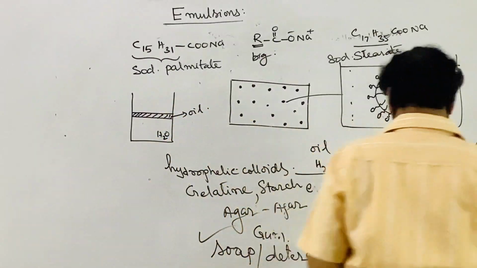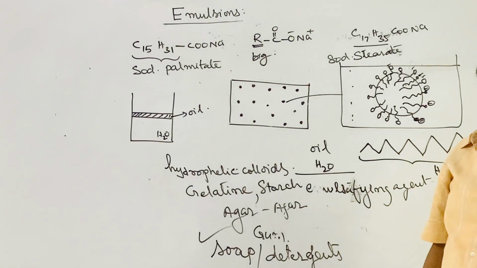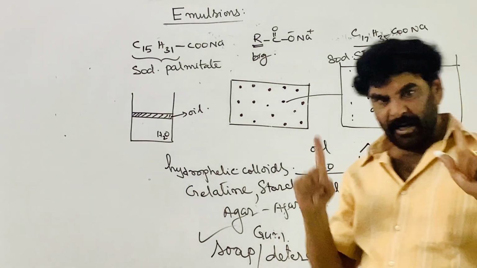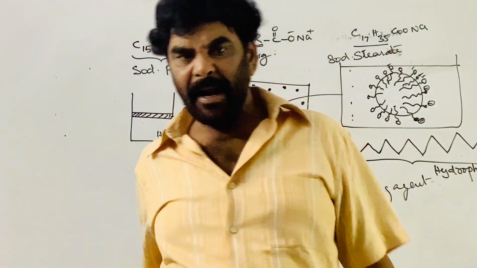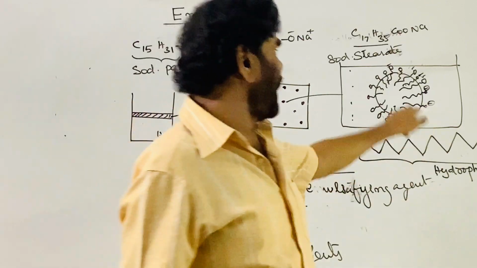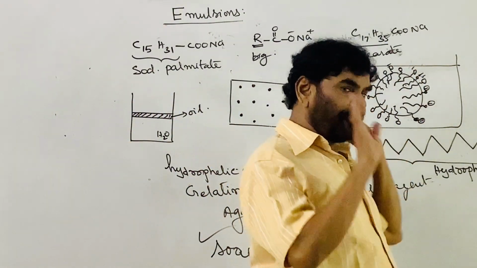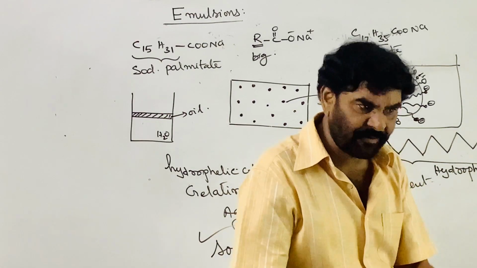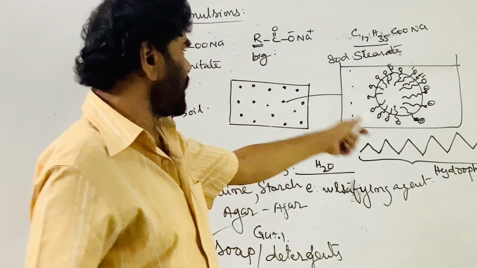Now, once you add the emulsifying agent, like soap, that is the R part of the soap. Soap contains two parts, the hydrophobic part and the hydrophilic part. The hydrophobic part goes into the droplet, and the hydrophilic part will be outside. The surface is covered with the heads of the hydrophilic part, the charged part.